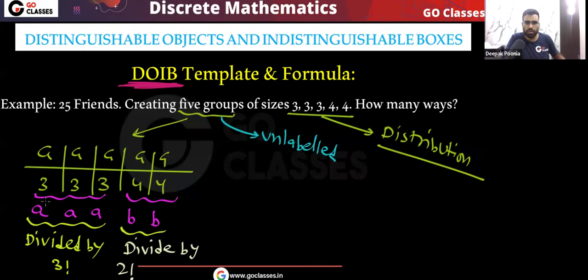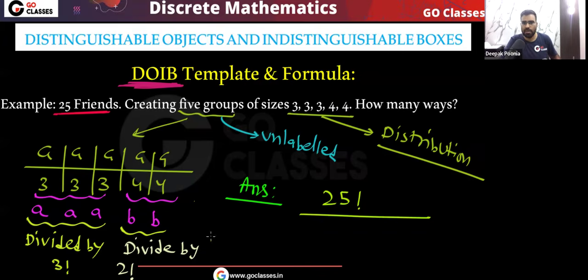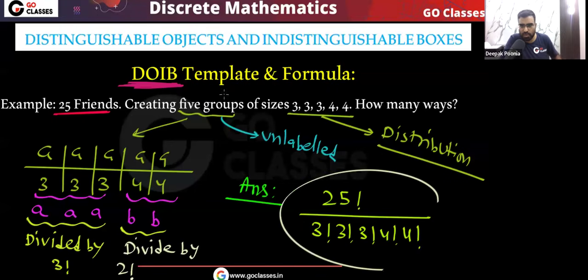Okay, correct. So just tell me a simple thing. Can I say the answer will be something like this? The final answer, first you apply the DODB template. You have 25 friends you are distributing, so that will be 25 factorial divided by 3 factorial, 3 factorial, 3 factorial, 4 factorial, 4 factorial. This will be for the DODB template, yes or no?